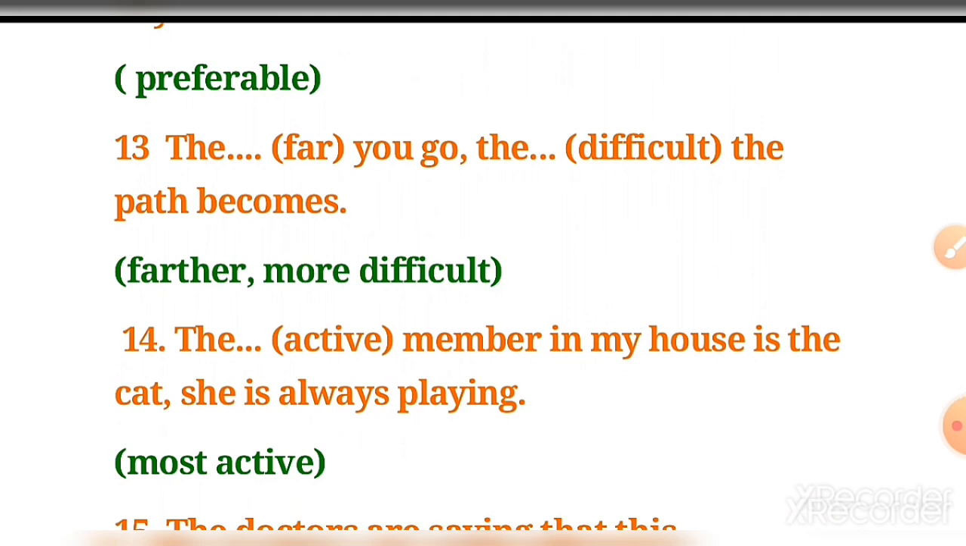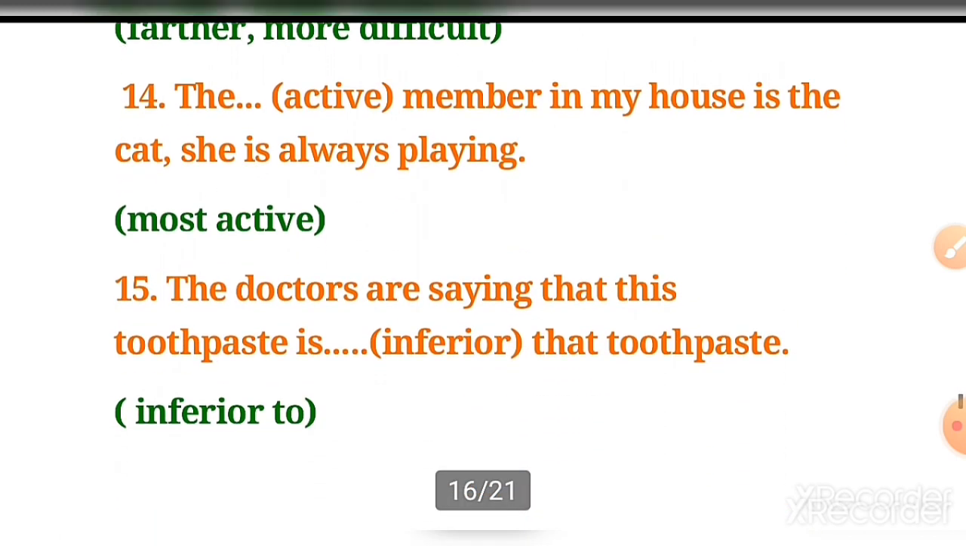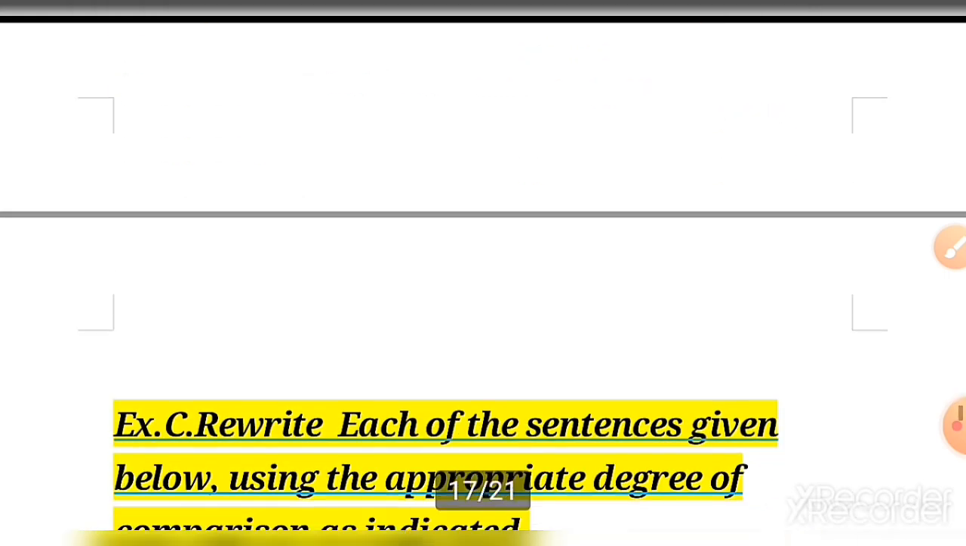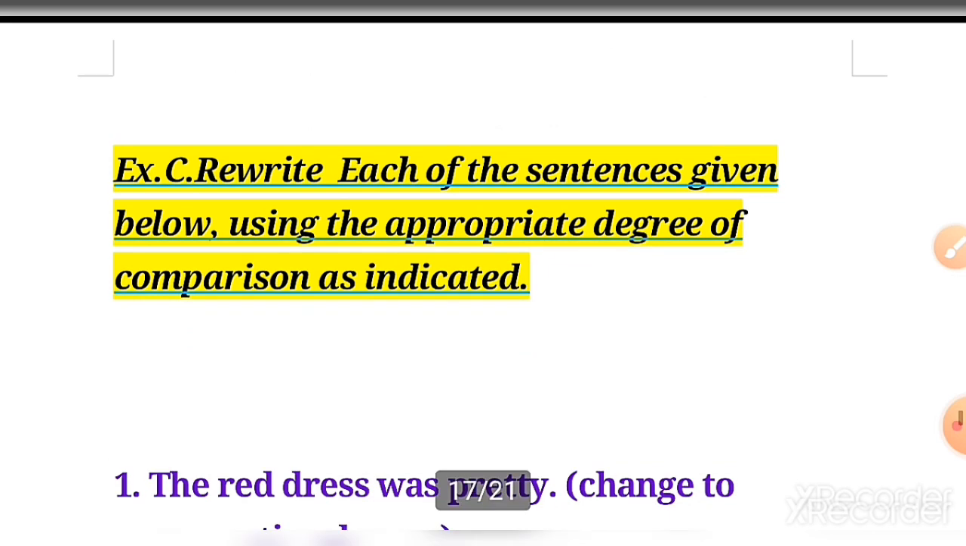Number 13, the farther you go, the more difficult the path becomes. 14, the most active member in my house is the cat, she's always playing. 15, the doctors are saying that this toothpaste is inferior to that toothpaste. Now let's go for exercise C. Rewrite each of the sentences given below using the appropriate degree of comparison as indicated.